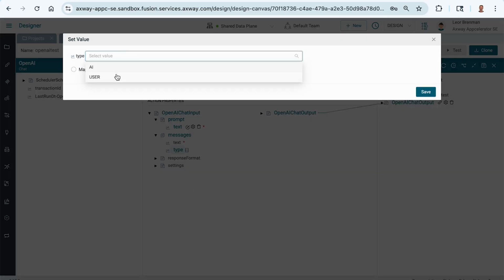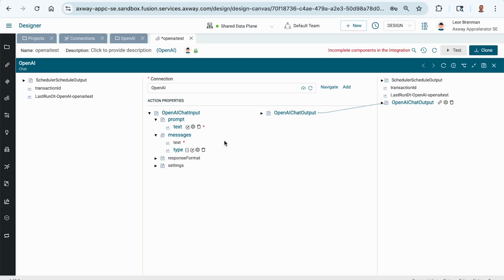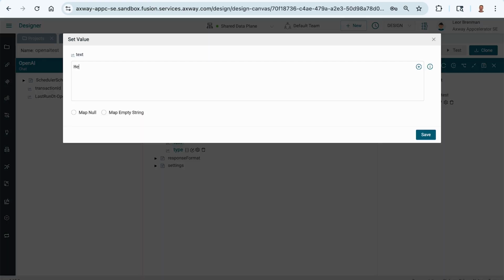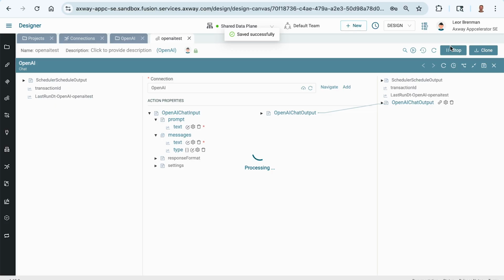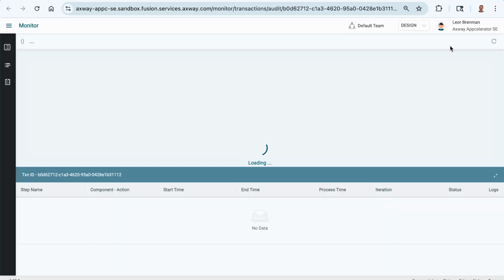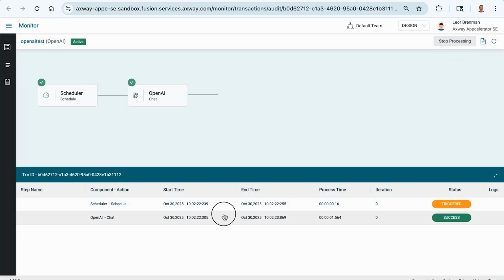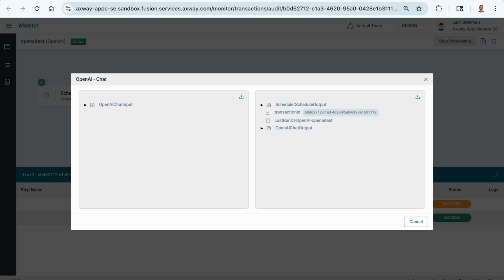Let's set this value to user because I am the user, and the message is hello OpenAI. Let's click send and then test it. And if I look at the chat output, it's a success, and the response message is hello. How can I assist you today?